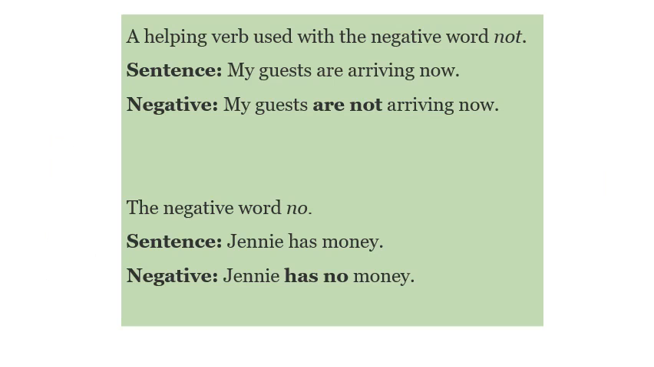Let's look at these examples. A helping verb used with the negative word not. For example, the sentence is, my guests are arriving now. And in the negative sense, you can say, my guests are not arriving now. The negative word no. In the sentence, Jenny has money. In the negative sentence, we can say, Jenny has no money.